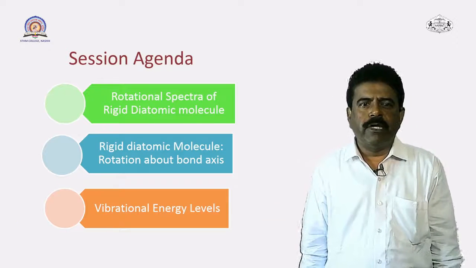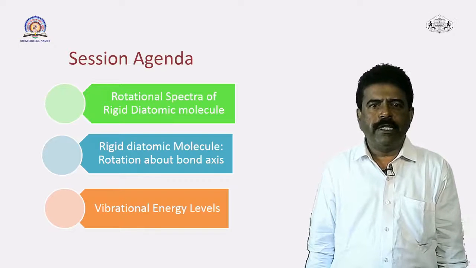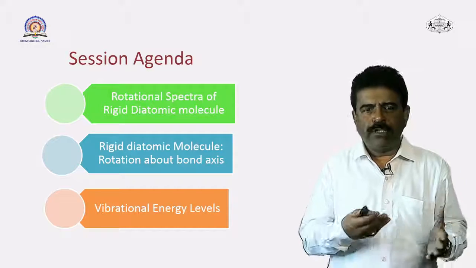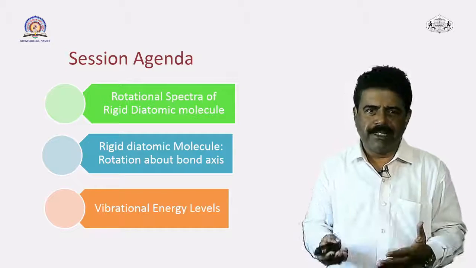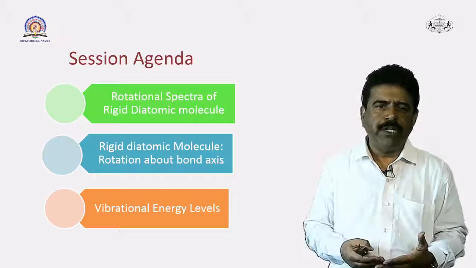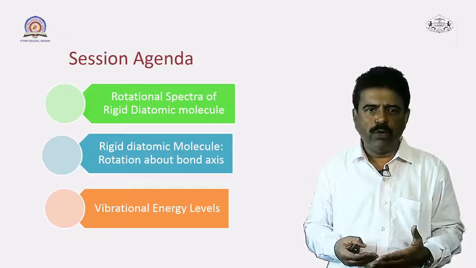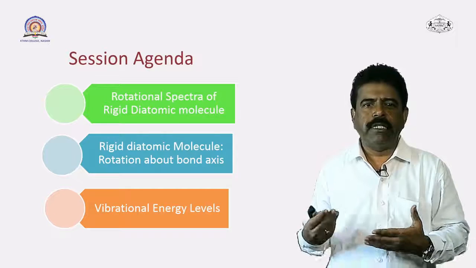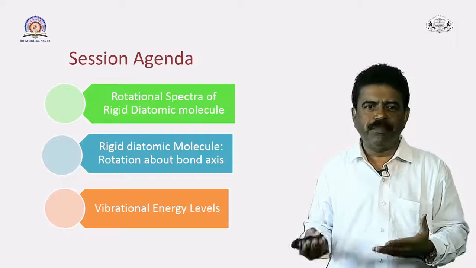Today in this particular lecture we are going to study the actual spectra of rigid diatomic molecule. So, the same equation which we have studied last time about the rotational energy level of rigid diatomic molecule, using that equation we shall study the rigid diatomic molecule and its spectra.